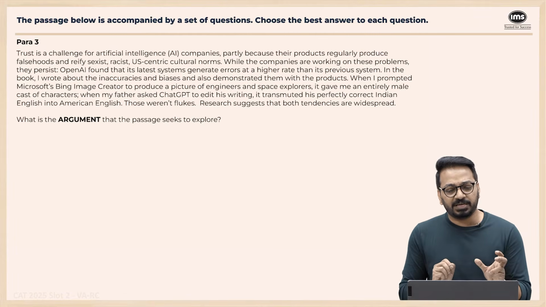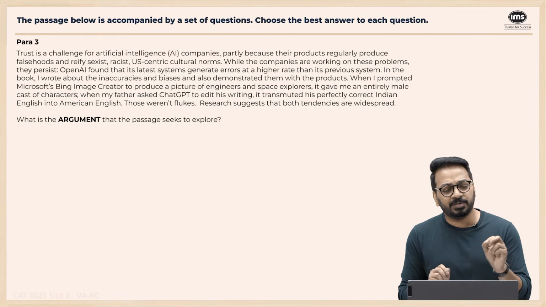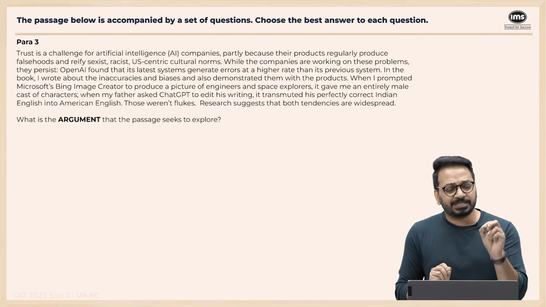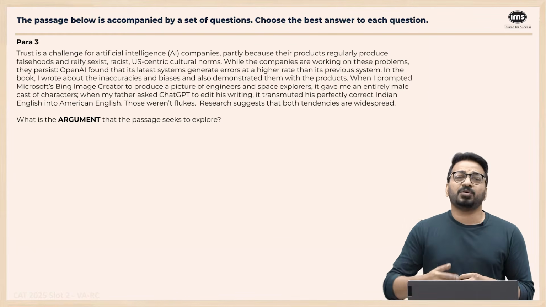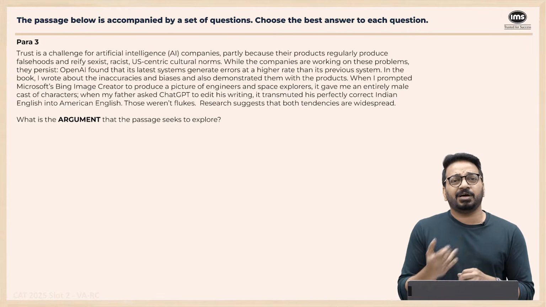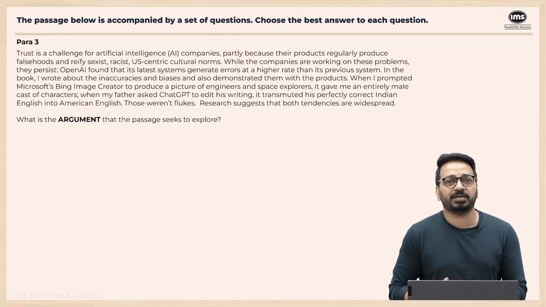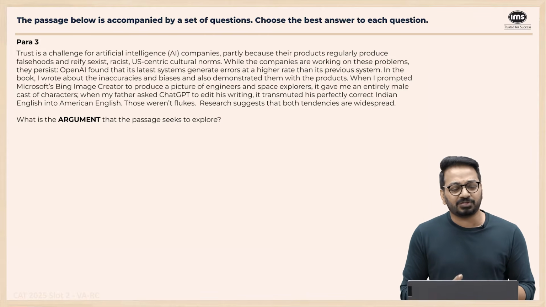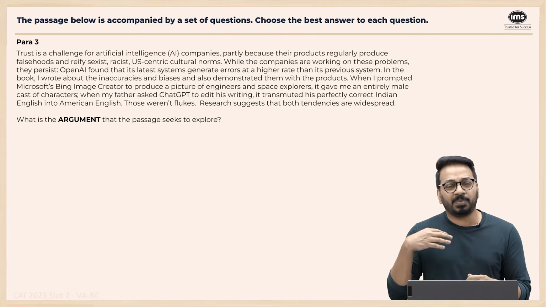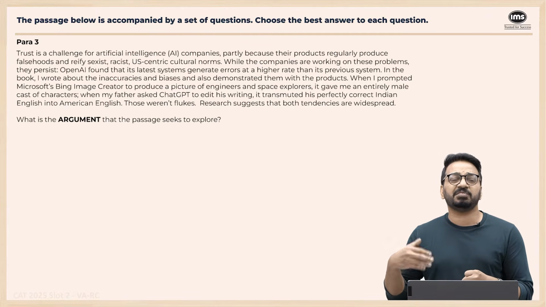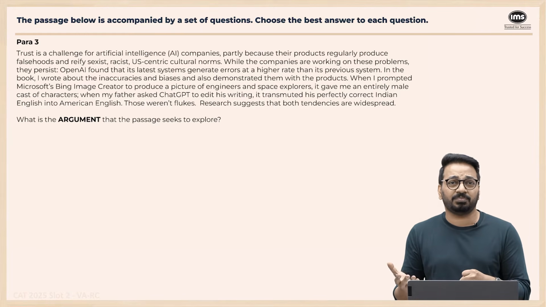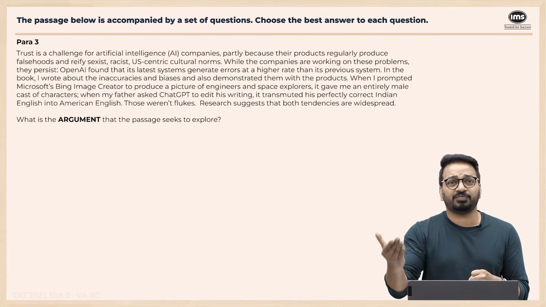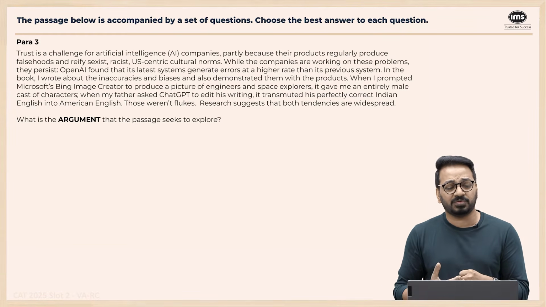Trust is a challenge for AI companies, partly because their products regularly produce falsehoods and reify sexist, racist, US-central cultural norms. Okay, they're saying, why is trust a problem? Because the products are usually generating a lot of false claims because they're just picking stuff randomly from the internet, right? Or whatever their sources are, right? And reify means make something as if this is the only truth, so to say, right? So perpetuate for a very, very long time and make it an objective truth, right? Like sexist, racist, US-centric cultural norms.